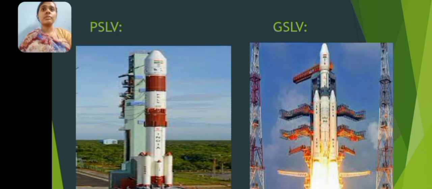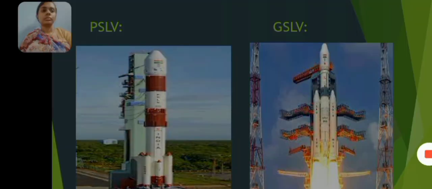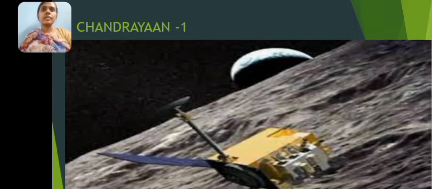So these rockets have launched many communication satellites and Earth observation satellites. ISRO also launched a lunar orbiter, Chandrayaan-1, on 22nd October 2008, and a Mars orbiter mission on 5th November 2013, which entered the Mars orbit on 24th September 2014.